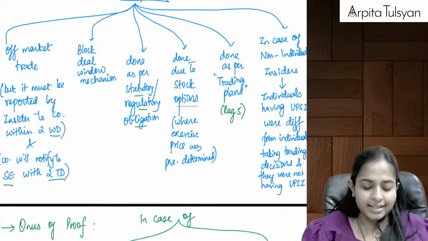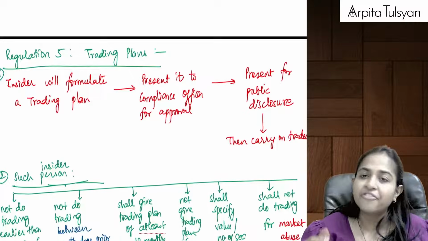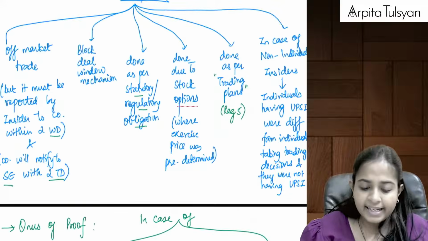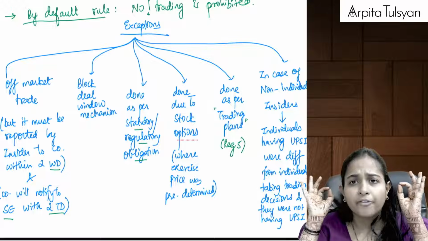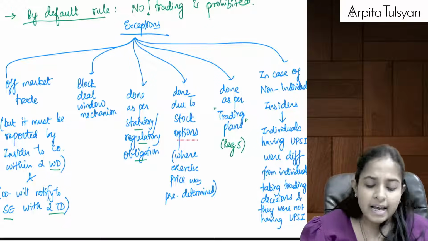Trading plans are described in regulation number 5, which we are going to do in detail. So if you're doing it as per an advance-framed trading plan, then it is not a problem.